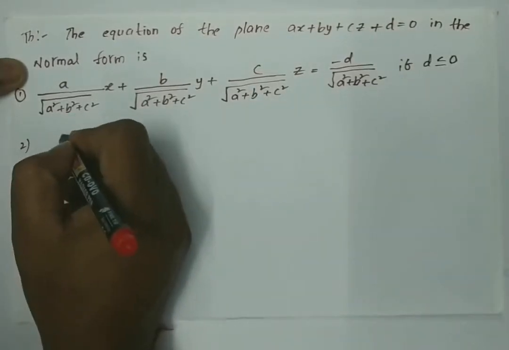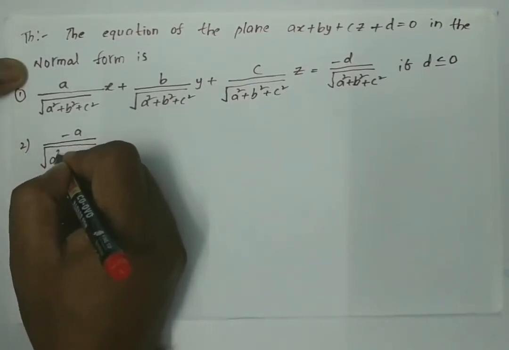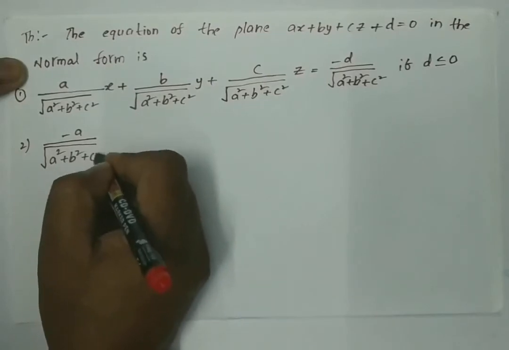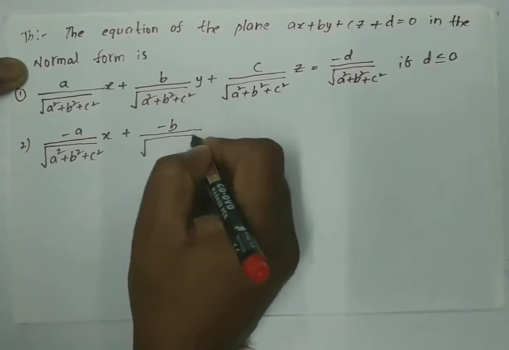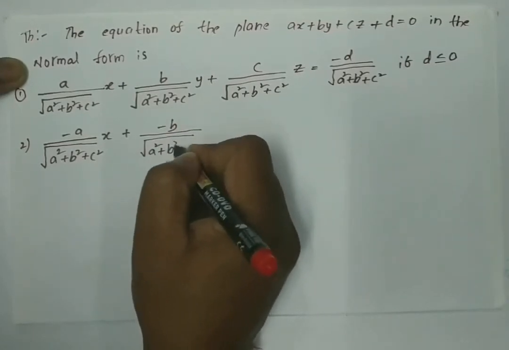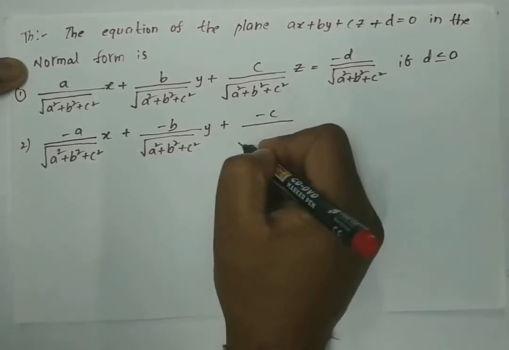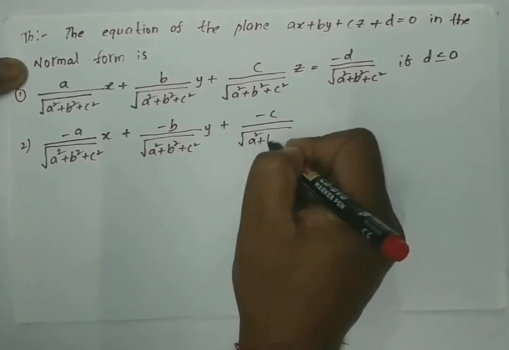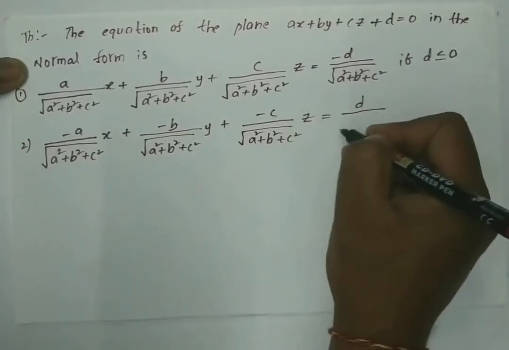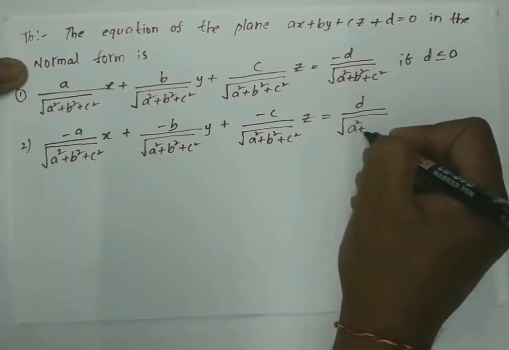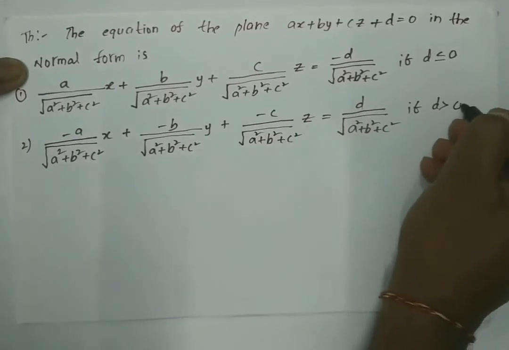Second: −a/√(a²+b²+c²) x − b/√(a²+b²+c²) y − c/√(a²+b²+c²) z = d/√(a²+b²+c²), if d > 0.